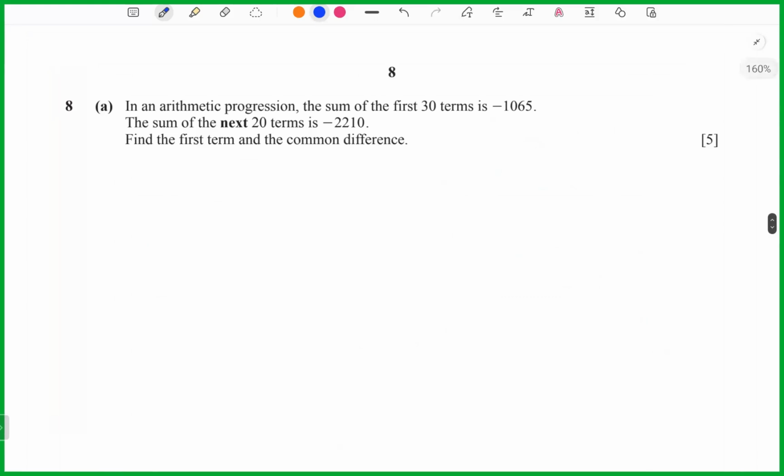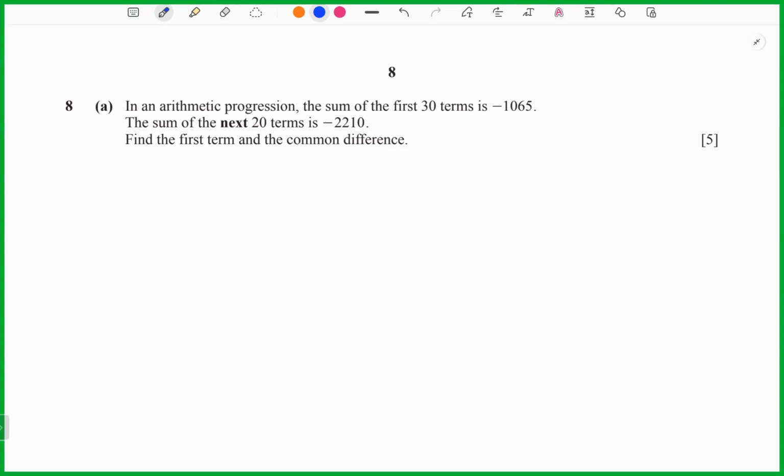Now we look at question 8. These are arithmetic and geometric progressions questions. In an arithmetic progression, the sum of the first 30 terms is negative 1065, and the sum of the next 20 terms is negative 2210. Find the first term and the common difference.